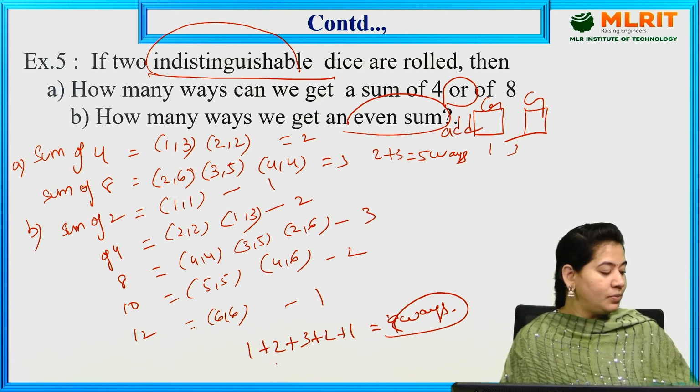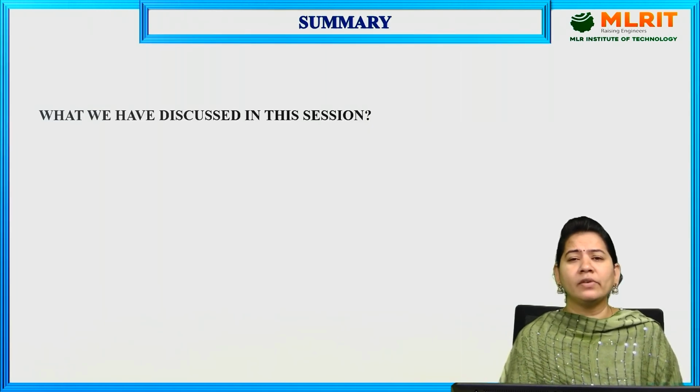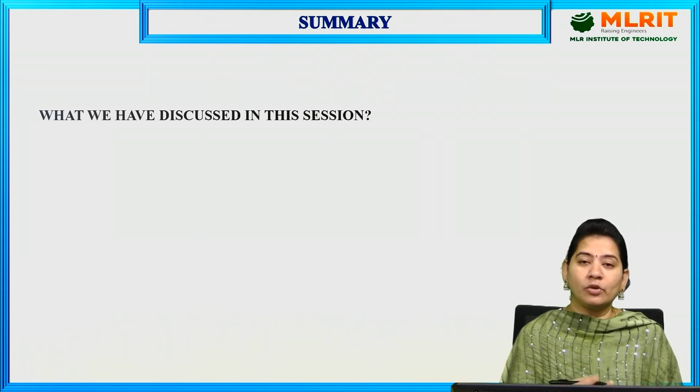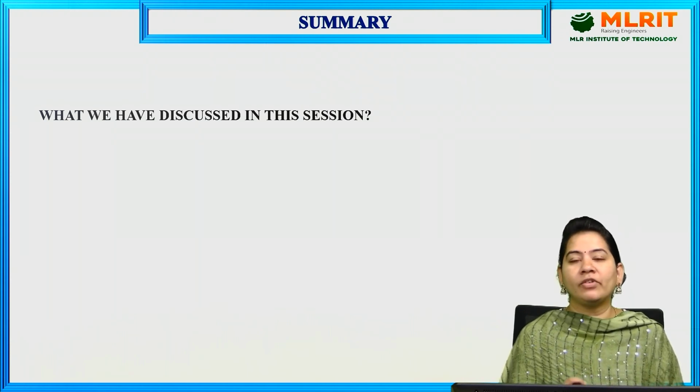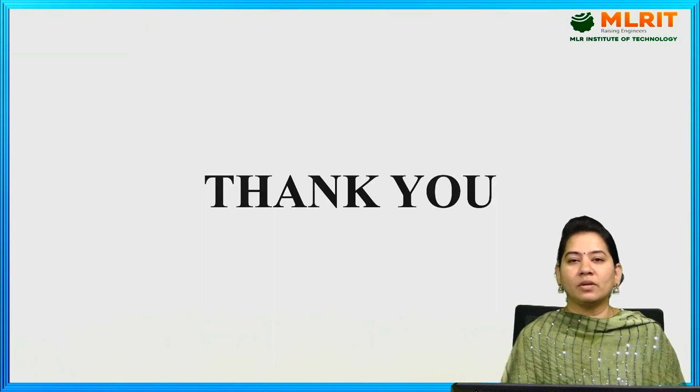So this is about today's session. What we have discussed in this session is, first, what elementary combinatorics is, what the applications of elementary combinatorics are, and we have also discussed the two basic counting principles. Out of those we have discussed the first one, that is called the sum rule. In the next session we'll continue with the product rule. So thank you.